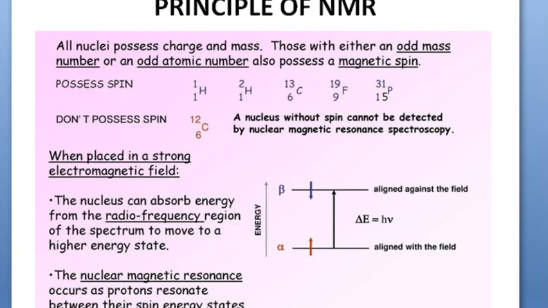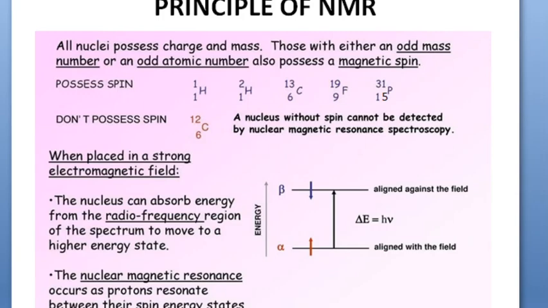For example, if I take carbon-12, its atomic number is even and mass number is also even. If it is even, they do not have magnetic spin. If they do not have any magnetic spin, then they do not resonate to the external magnetic field applied.